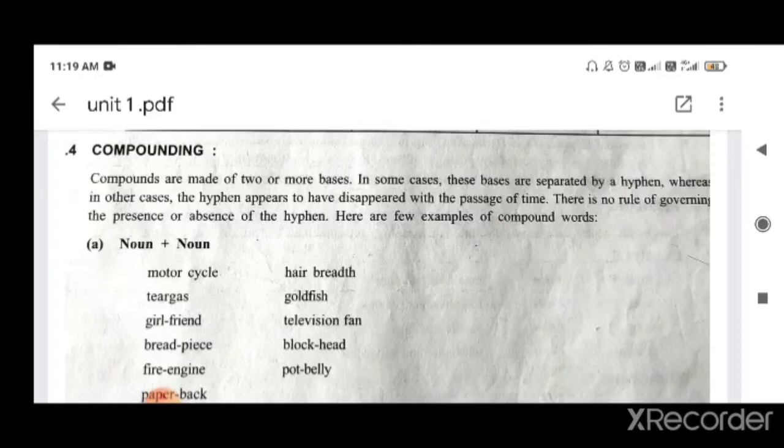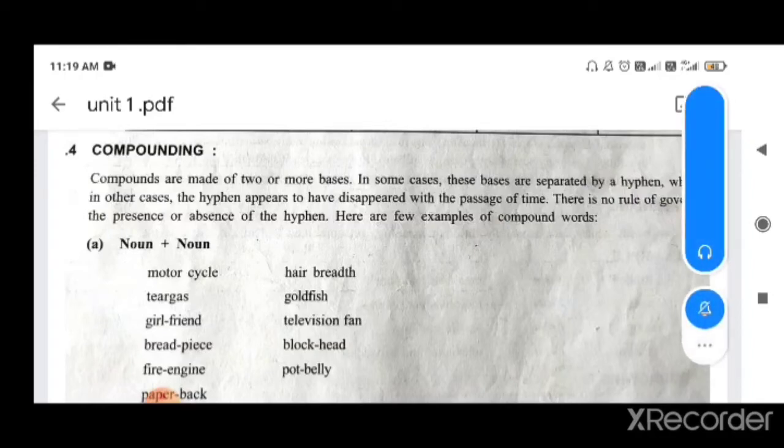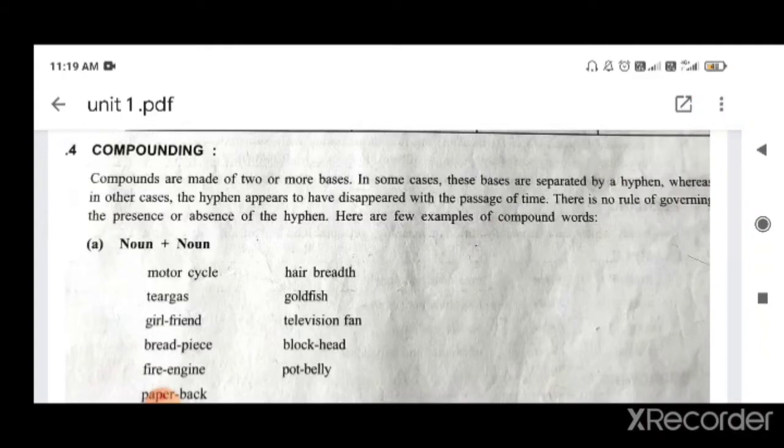So what is the meaning of compounding? Compounds are made of two or more bases. In some cases, these bases are separated by a hyphen, whereas in other cases, the hyphen appears to have disappeared with the passage of time. There is no rule governing the presence or absence of the hyphen.